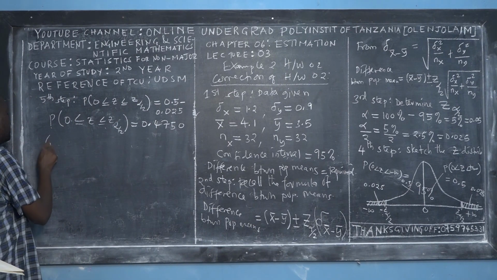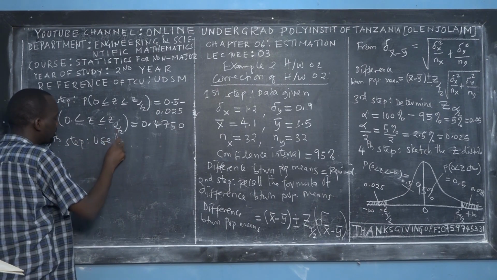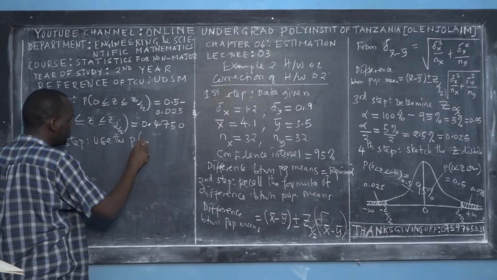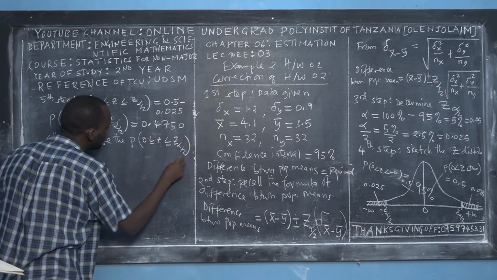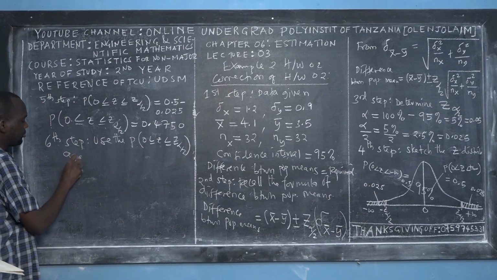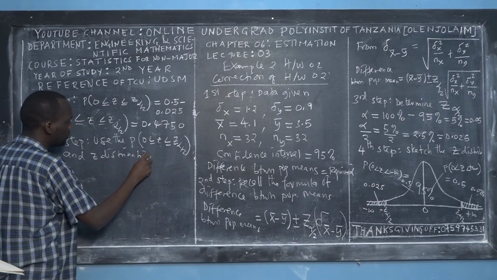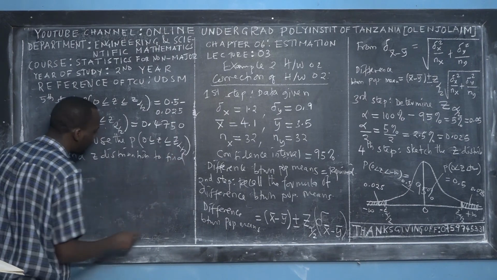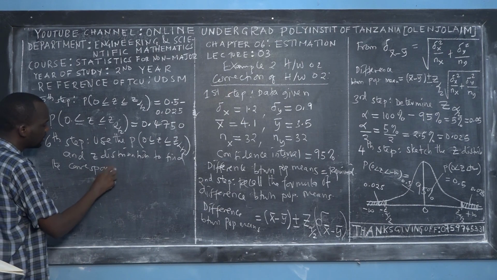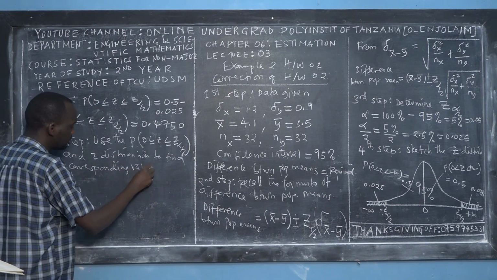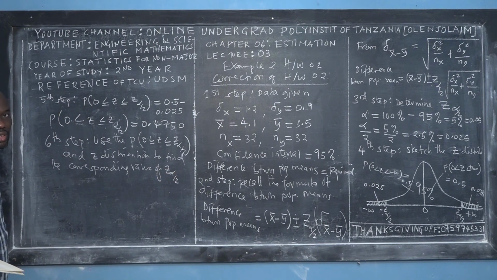So then we go to the sixth step, right? We say for the sixth step, use the probability 0 less than or equal to Z less than or equal to Z alpha over 2, and the Z distribution or standardized distribution, to find the corresponding value of Z alpha over 2, right?